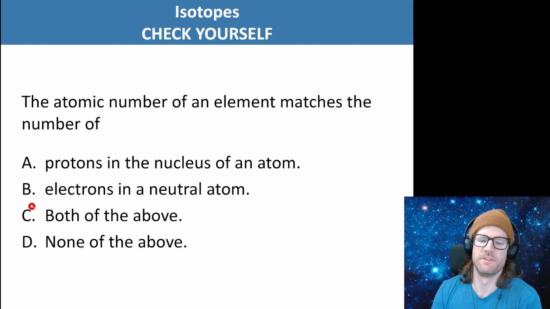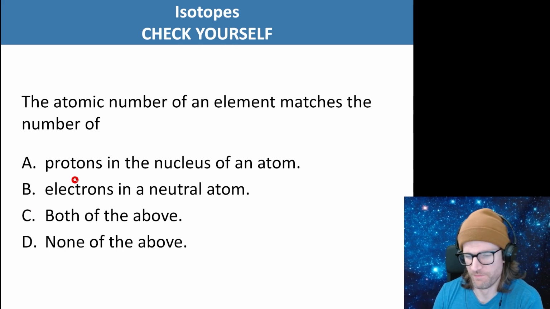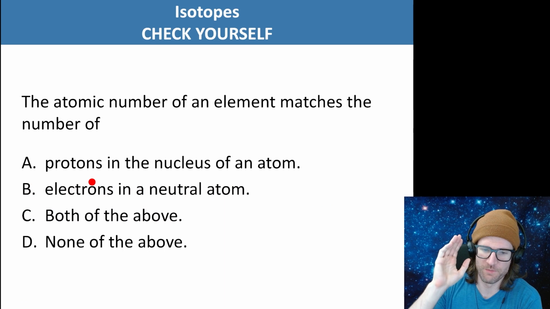Oh, of course. Electrons in a neutral atom. Since the protons and the electrons have to be matched for it to be a neutral atom, protons and electrons are the same in a neutral atom. So A and B are both true. But I would emphasize the important part is the element is determined by the proton number.